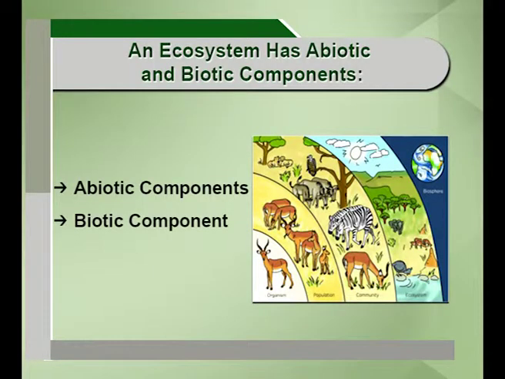An ecosystem has abiotic and biotic components. If we are talking about the components of an ecosystem, it has two components, abiotic component and biotic component. Abiotic components are non-living components. Non-living components are elements, for example, carbon, nitrogen, phosphorus, hydrogen, sulfur. These are elements which make the non-living or abiotic component of an ecosystem.